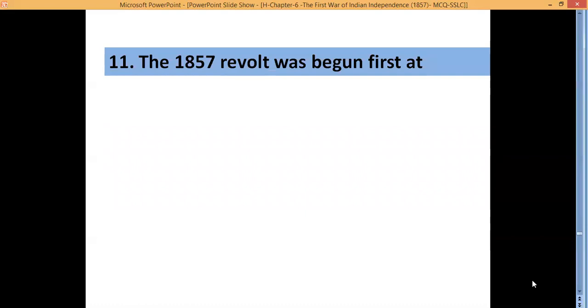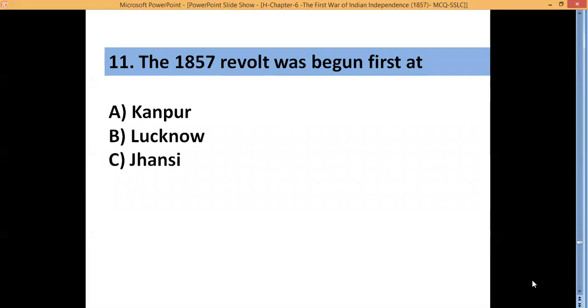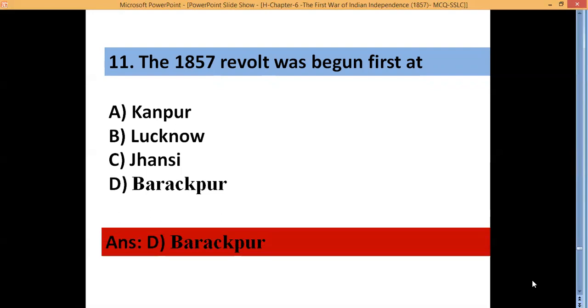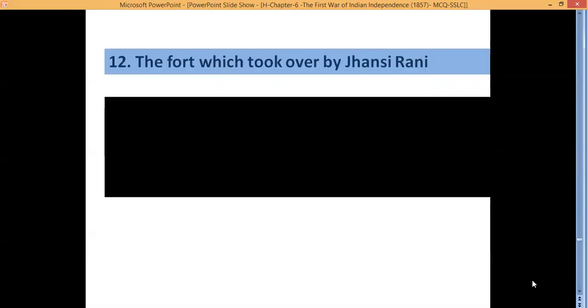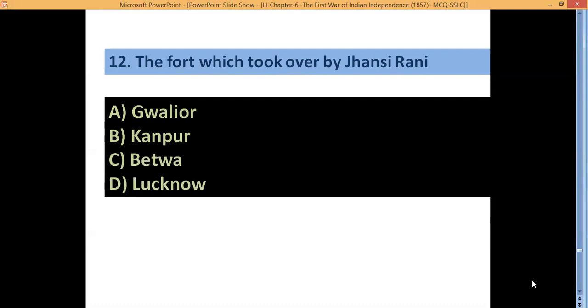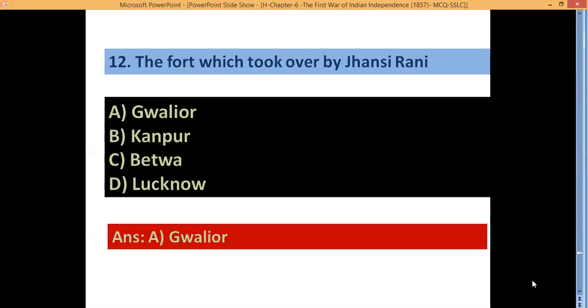The 1857 revolt was begun first at A. Kanpur, B. Lucknow, C. Jhansi, and D. Barakpur. Yes, the correct answer is D. Barakpur. So Barakpur, where the first soldiers revolted against the British. The fort which was taken over by Jhansi Rani, A. Gwalior, B. Kanpur, C. Betwa, and D. Lucknow. Yes, the correct answer is A. Gwalior. So Gwalior fort was captured by Jhansi Rani Lakshmi Bai.